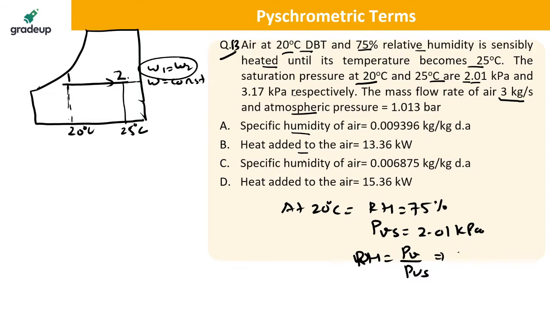That will be 0.75 equals PV by PVS. PVS is 2.01. So PV will be 1.5075 from here.